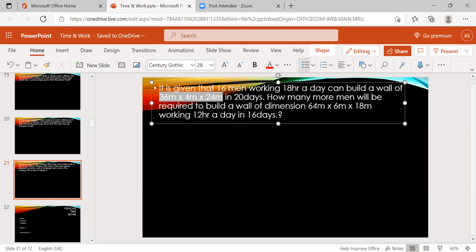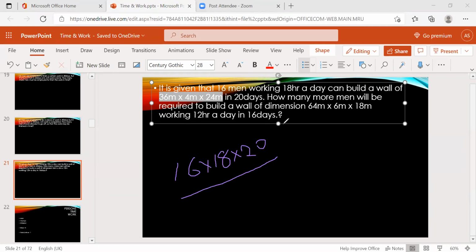Okay. So how many men ante total ga enta mandi work cheyali. How many more men ante already work chesin kante enta mandi ekku kavali. Okay. Required to build the wall dimensions of 64, 6, 18. Working at 12 hours in a day, 16 days. Okay. Same thing. Same formula we are using. How many men's is there? 16 men's into how many hours is there? 18 hours. Okay. And how many days? 20 days into 20 divided by.